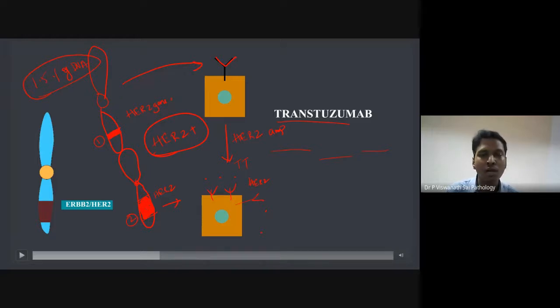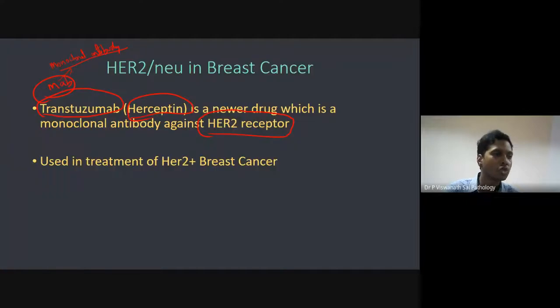So this is one promising drug which is called trastuzumab. Its other name is Herceptin. Okay, that is important. So now it is used in the treatment of HER2 positive breast cancer. Even though the prognosis is still bad with HER2, at least it improves the survival. Usually in cancers they say 10-year survival rate, 5-year survival rate. It increases. So that survival rate it can increase.